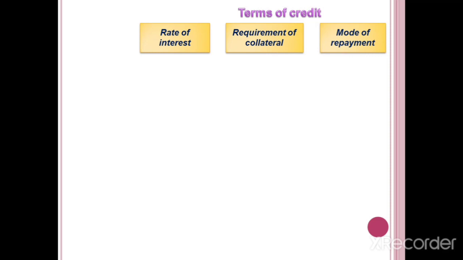Let's see how the terms of credit are related to the sources of credit. Sources of credit means first one, money lenders.